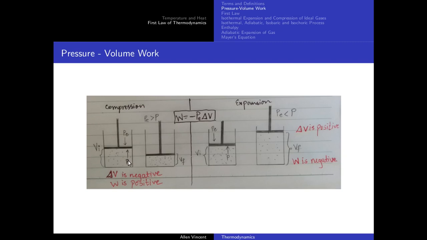Now let's look at the expansion process. In the expansion process, obviously the internal pressure becomes greater than the external pressure, so it pushes the piston outwards. So with that, what happens? Volume increases. An increase in volume means delta V is going to be positive, and work is going to be negative. So how do we qualitatively understand these results?